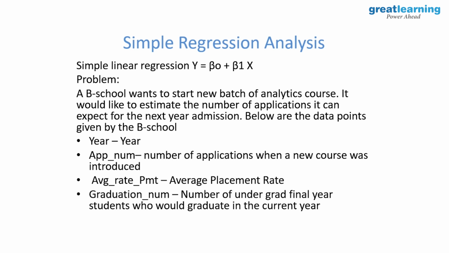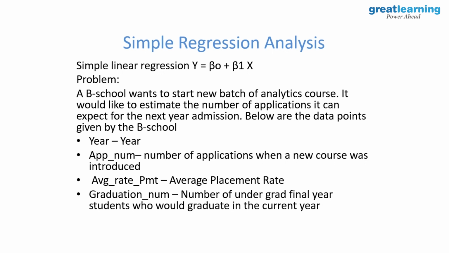Okay, so guys, let's do a problem. Let's see how much we can do. The problem here: a B school, let's assume a B school like Great Lakes, wants to start a new batch of analytics course. It would like to estimate the number of applications it can expect for next year's admission. Below are the data points given by the school: year, first year, second year, like that, and the number of applications whenever a new course was introduced.